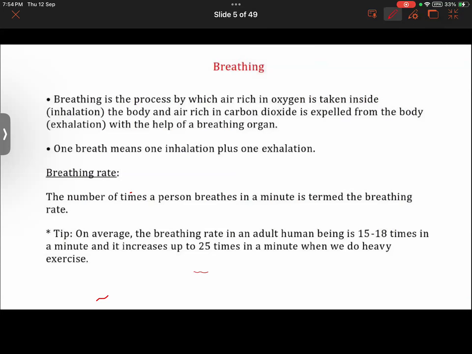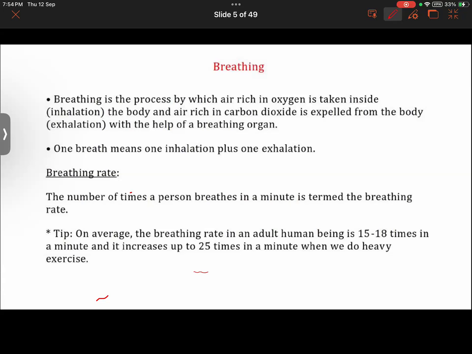Read the given paragraph. Yes, Razan, you there in the class? Yes. Read the given paragraph. Read it loudly.